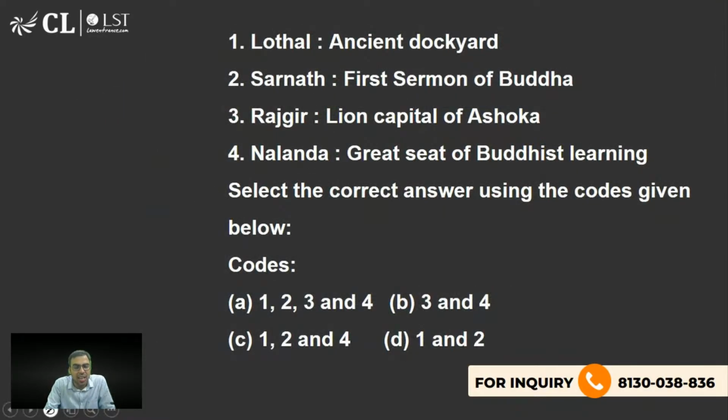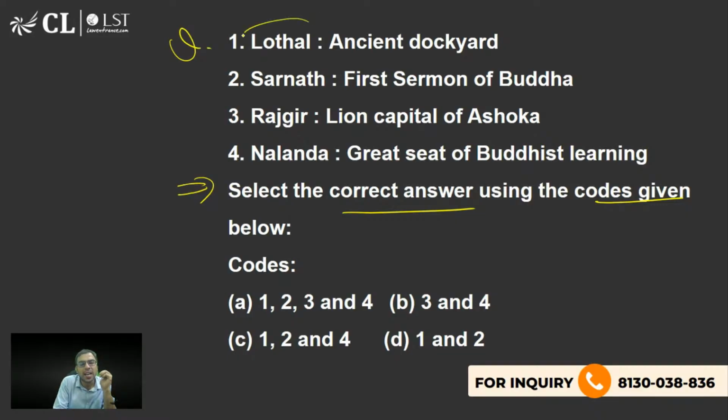Now, please help me know what is the right answer to this question. Please read it and then answer me. So select the correct answer using the codes given above. I'm waiting for the response.